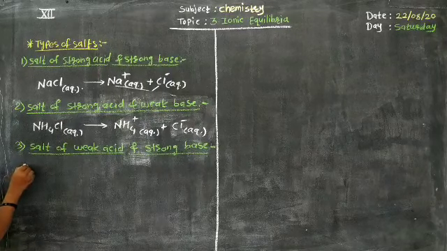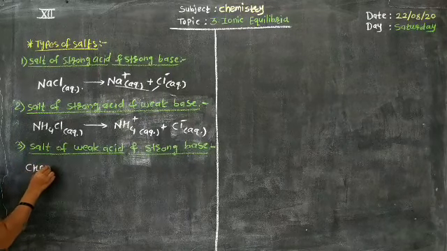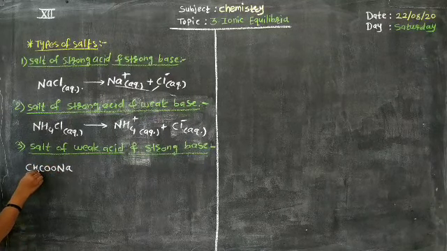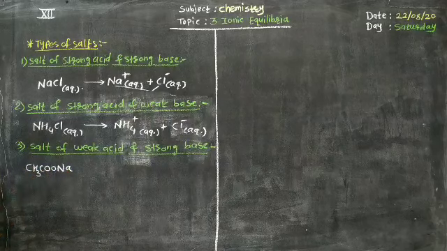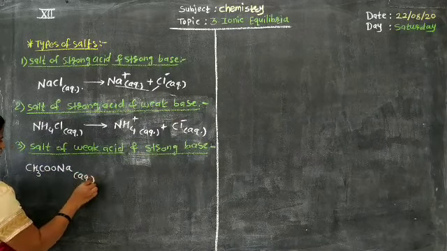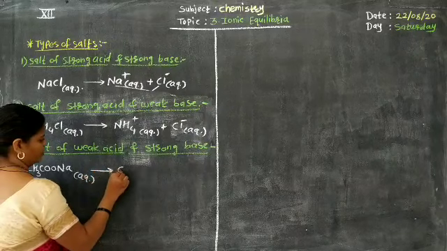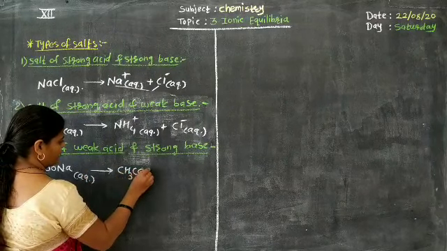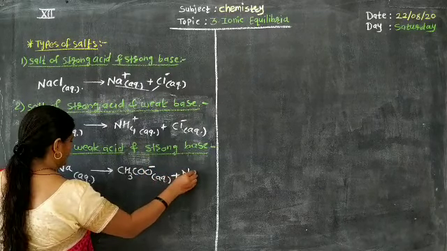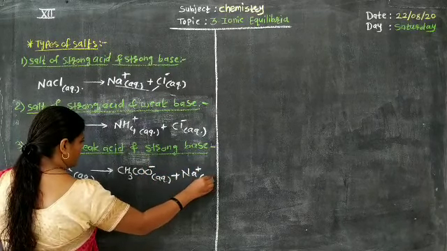Let us consider for example CH3COONa, sodium acetate, or sodium salt of acetic acid, is the name of the compound. In aqueous medium, whenever it dissociates, it gives formation of acetate ion CH3COO- (aq) plus Na+ (aq).